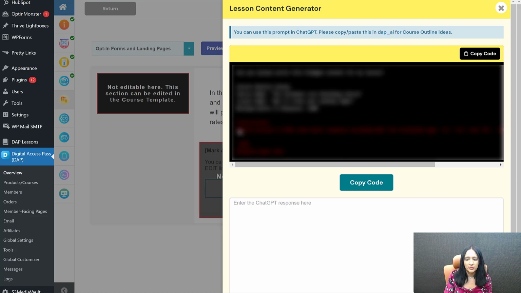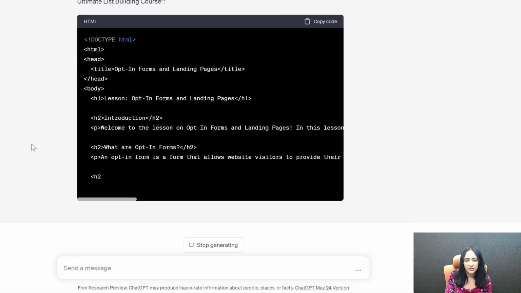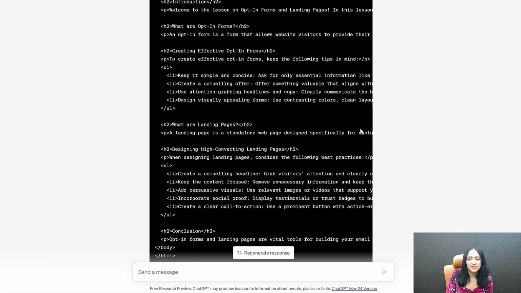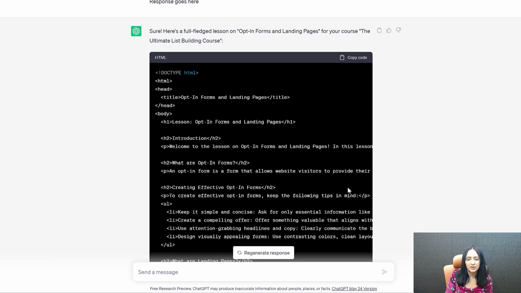So now you can see it gives you the prompt. Copy the code. So I have entered the prompt in ChatGPT and it's generating the content for me. All right, so that's done. So you can copy the code from here, right? And you need to make sure that you get code like this.